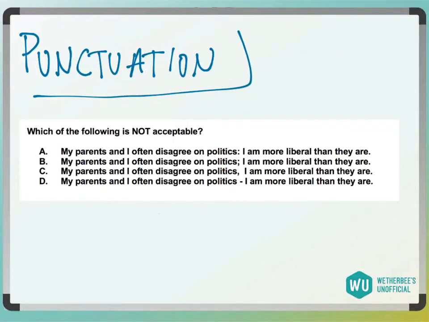So this question is asking for which is not acceptable, right? And we see the differences between our answer choices being these pieces of punctuation. Remember that the semicolon does the exact same thing as a period does, the colon does everything the semicolon does, and the single dash does everything the colon does. So technically you could say that the comma is probably going to be the outlier, and that's going to be the one that's not acceptable.